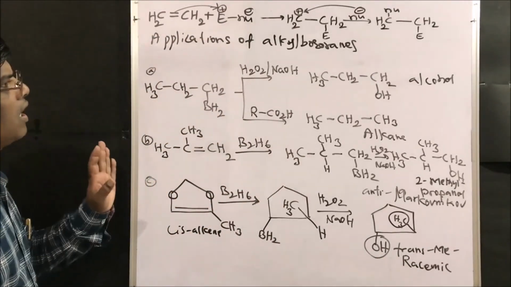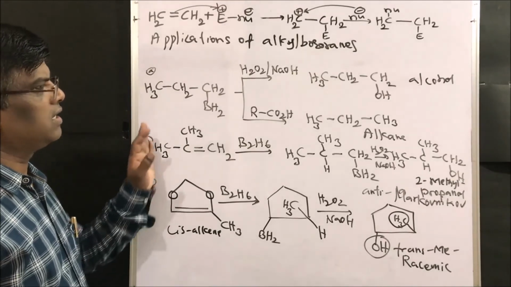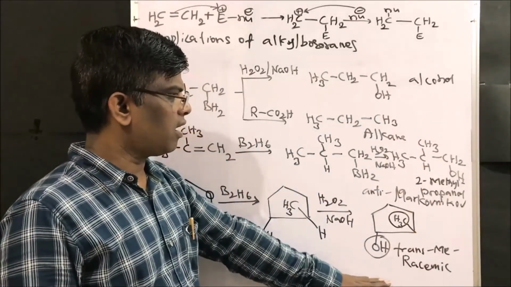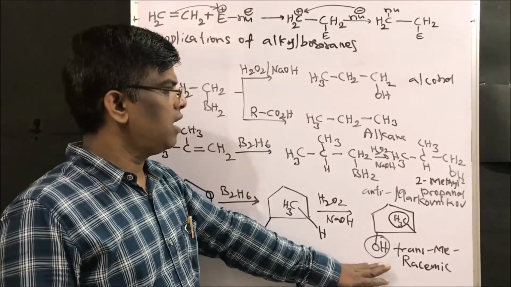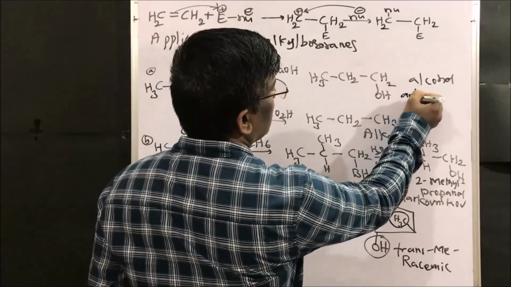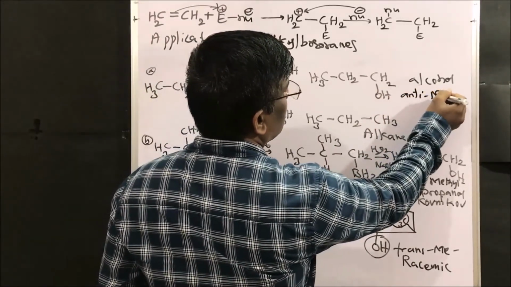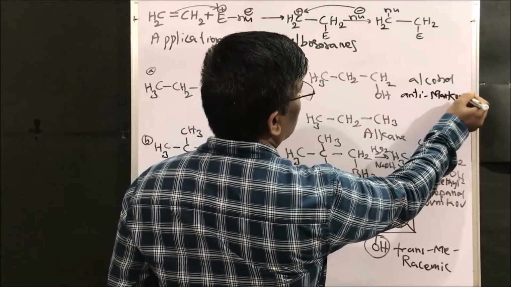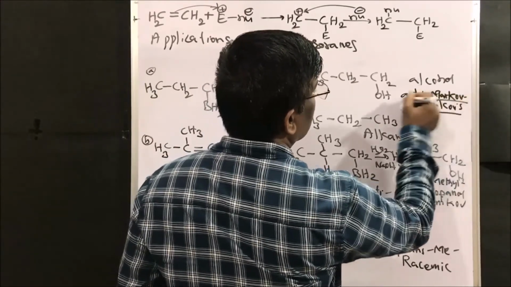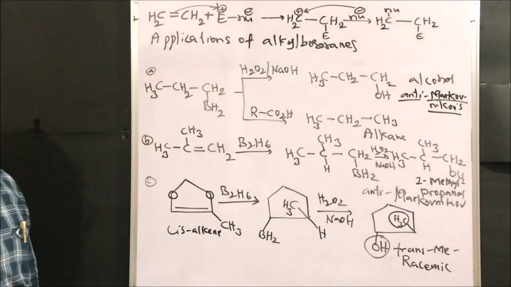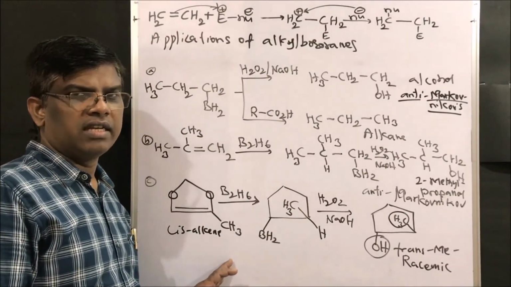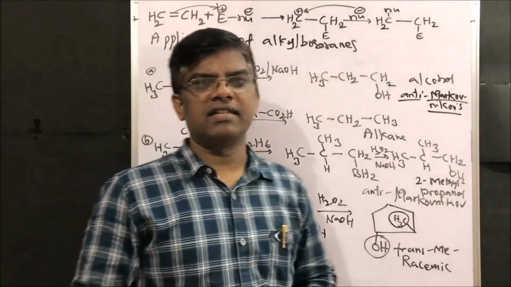So this is how alkyl boranes are very important synthetic intermediates to make alcohols. Especially alcohols will be obtained, and the obtained alcohol is the very important anti-Markovnikov's product. This is the concept. The anti-Markovnikov's product is a very important concept of these alkyl boranes. Dear friends, I hope you understand this lecture.